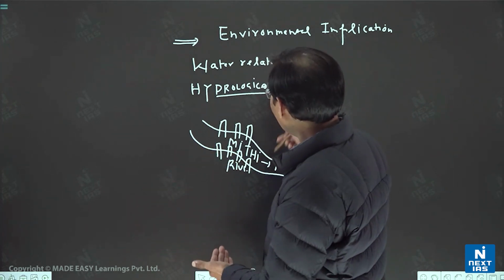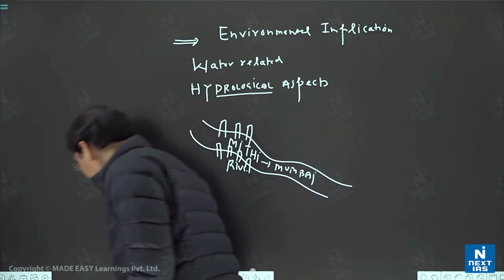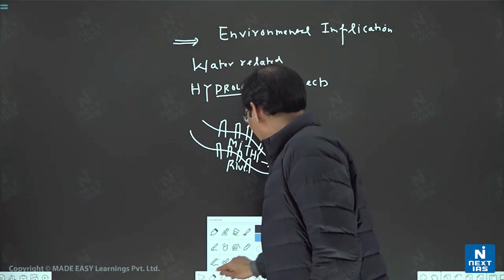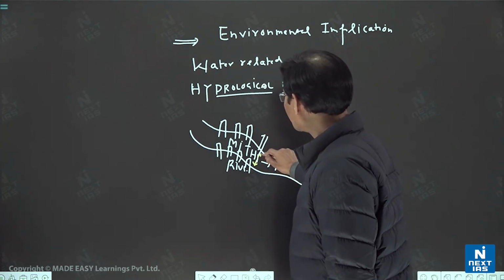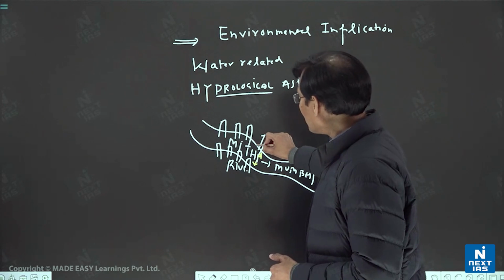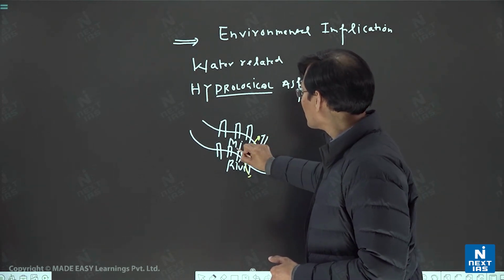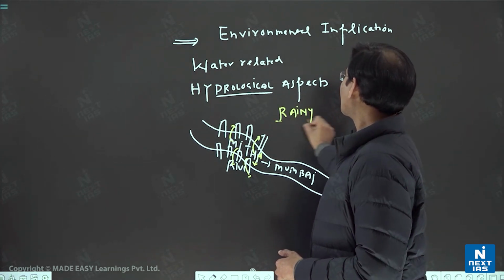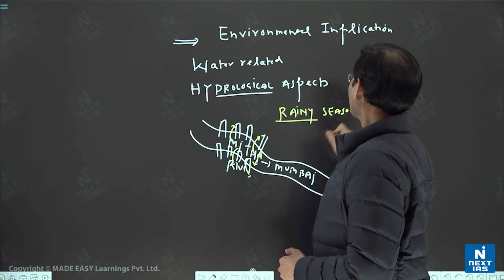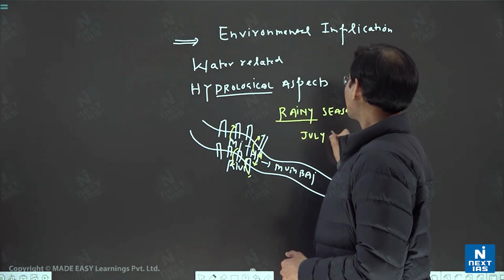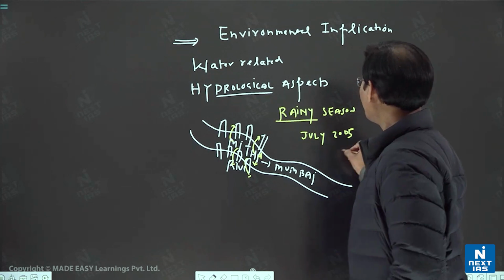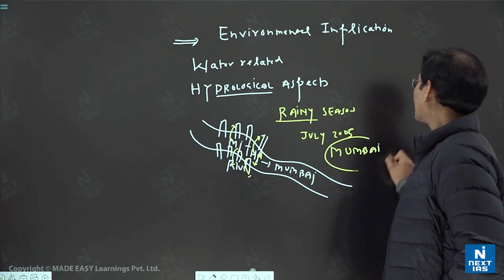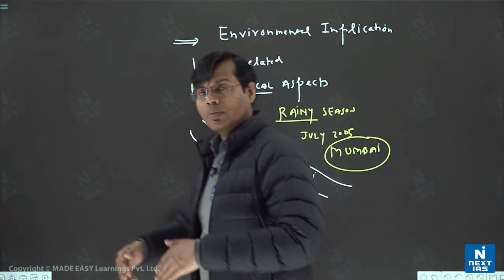If you just take the example of these rivers, once you decrease the width of the river flow, then definitely water will overflow. During the rainy season, like in monsoon season, in July 2005, we have seen the massive urban flood in Mumbai. Unexpected flood, too much water in Mumbai, that was the Meethi river.